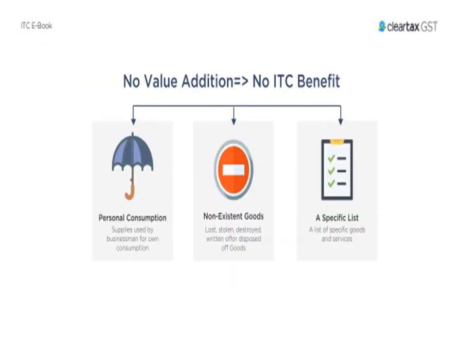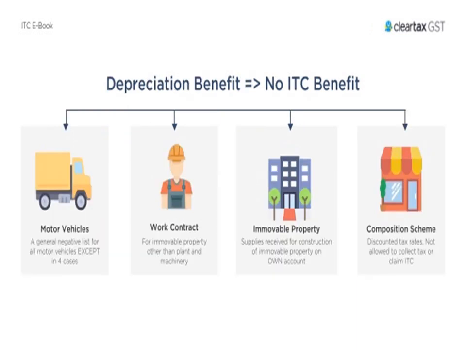No value addition means no ITC benefits. If it is personal consumption, then you won't get any kind of ITC benefit. If you are taking it for non-existing goods, you have no ITC benefits, and there will be a specific list of goods. Depreciation benefit means no ITC benefits.